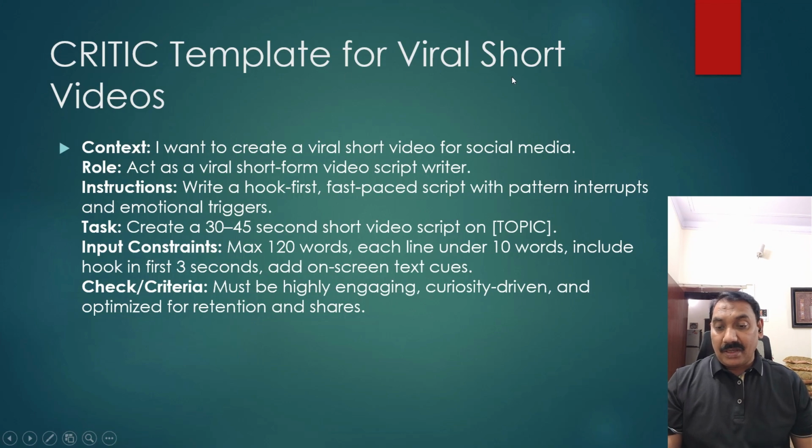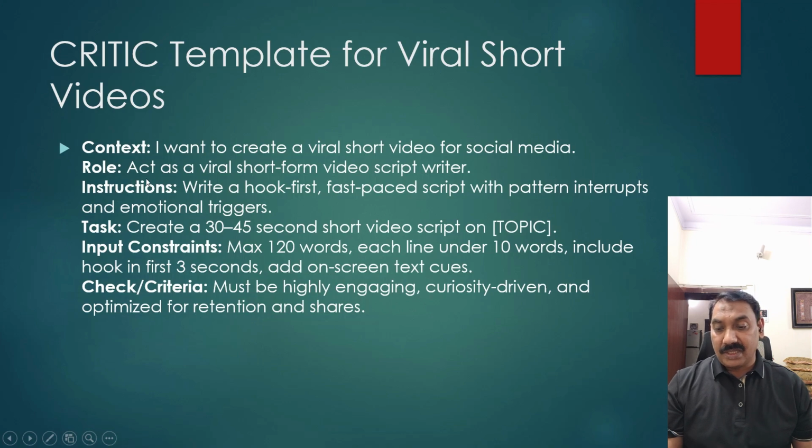Next step is a critics template for a viral short video. I have created some templates for the sake of this video, so that you know what the templates are used for in any video which is viral or created by AI. The context is: I want to create a viral short video for social media.